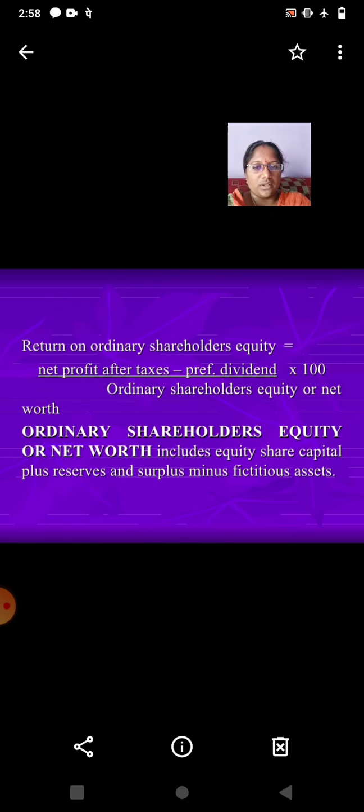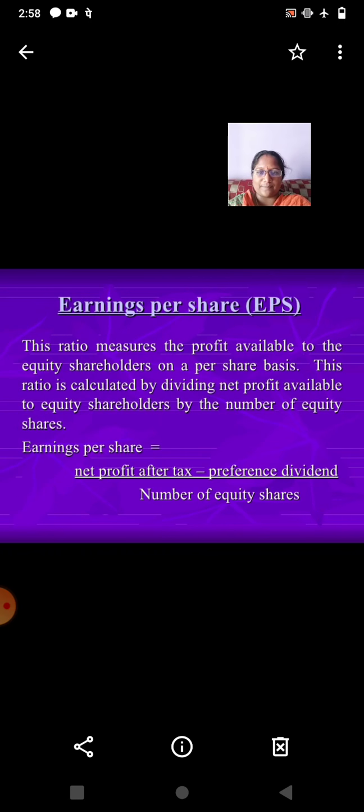Return on ordinary shareholders' equity is equal to net profit after tax minus preference dividend, divided by ordinary shareholders' equity or net worth, multiplied by 100. Ordinary shareholders' equity or net worth includes equity share capital plus reserves and surplus minus fictitious assets.